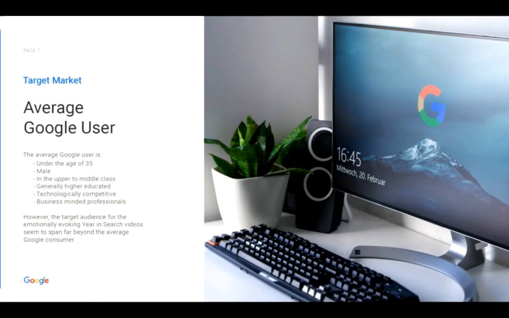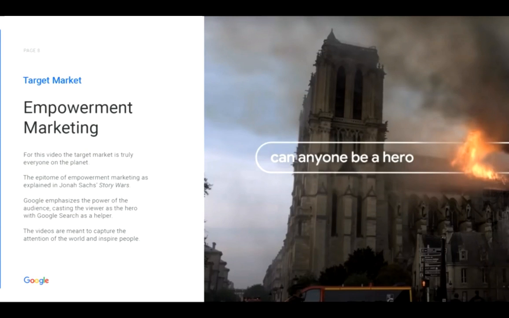That average Google user can be better defined as seen on the left. This is probably useful in targeting for some of Google's other products like the Google Pixel or Google Home, but for these emotional Year in Search videos, the target audience seems to span far beyond the average Google user. This is because, for these videos, the target market is truly everyone.